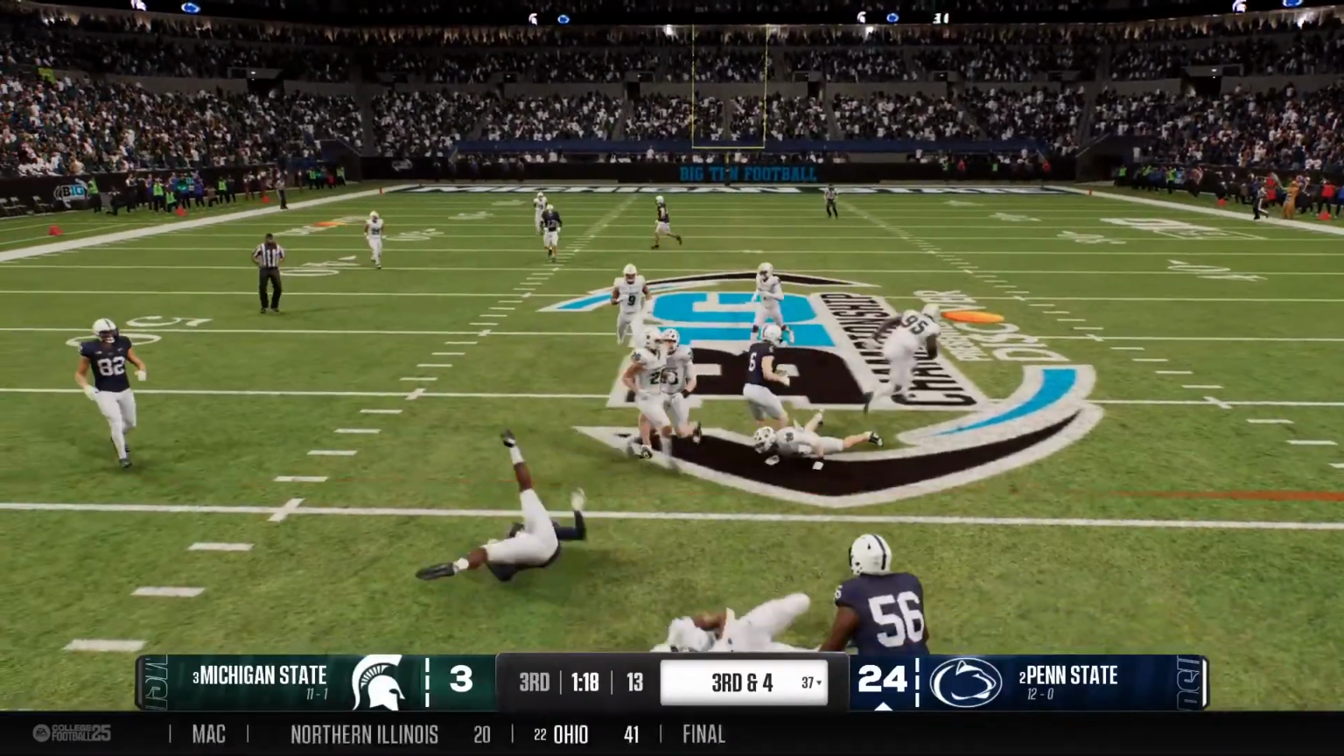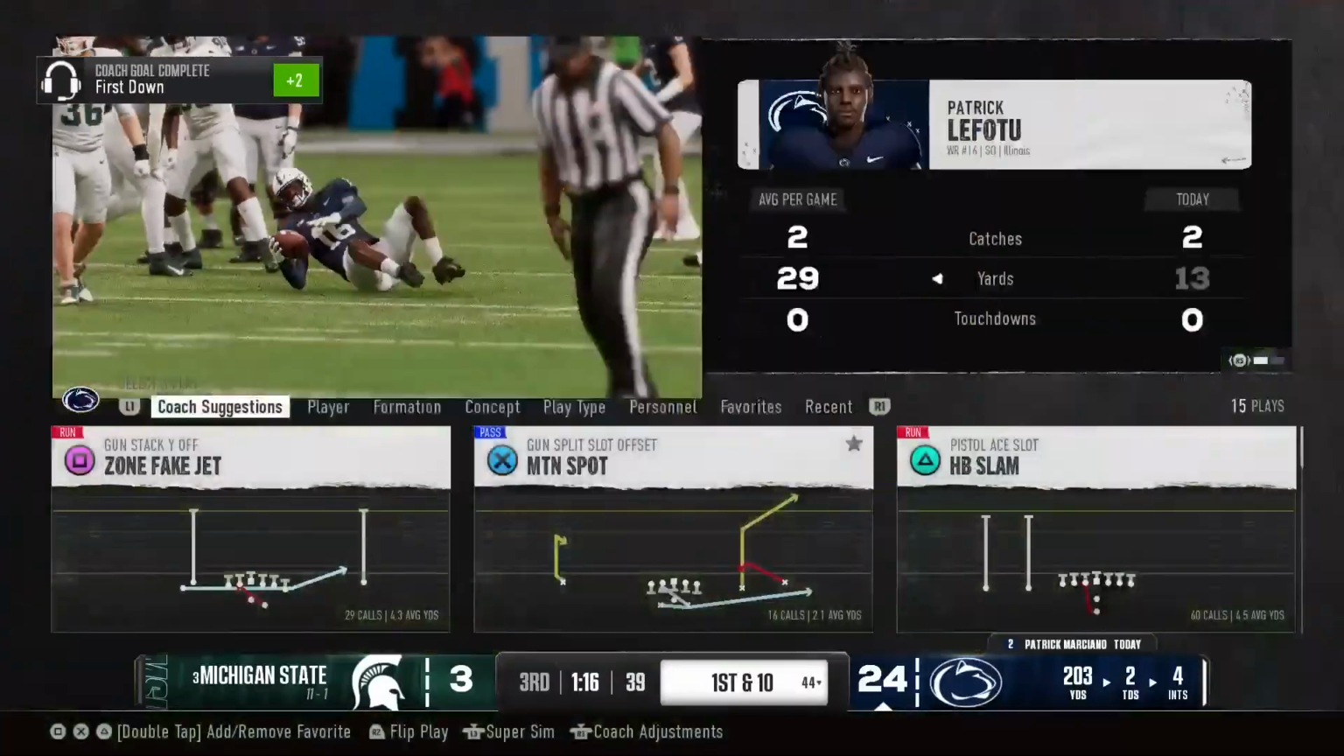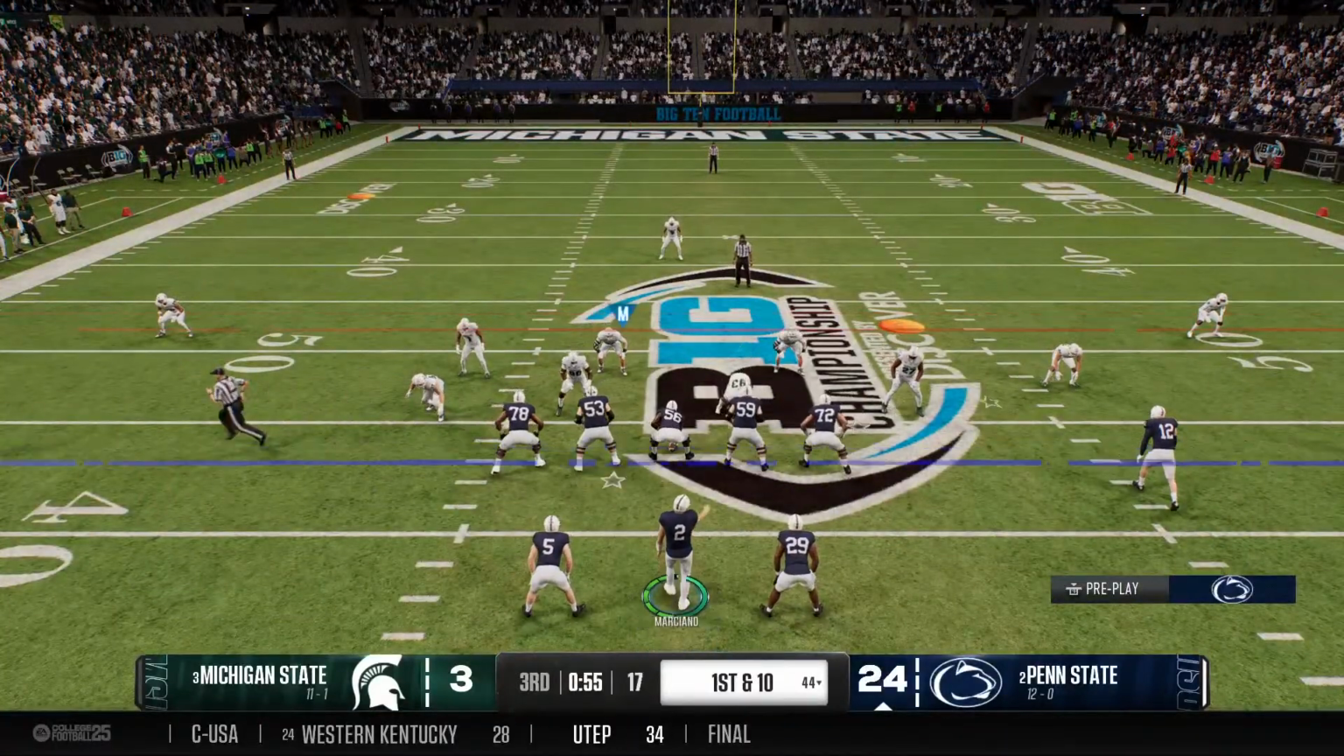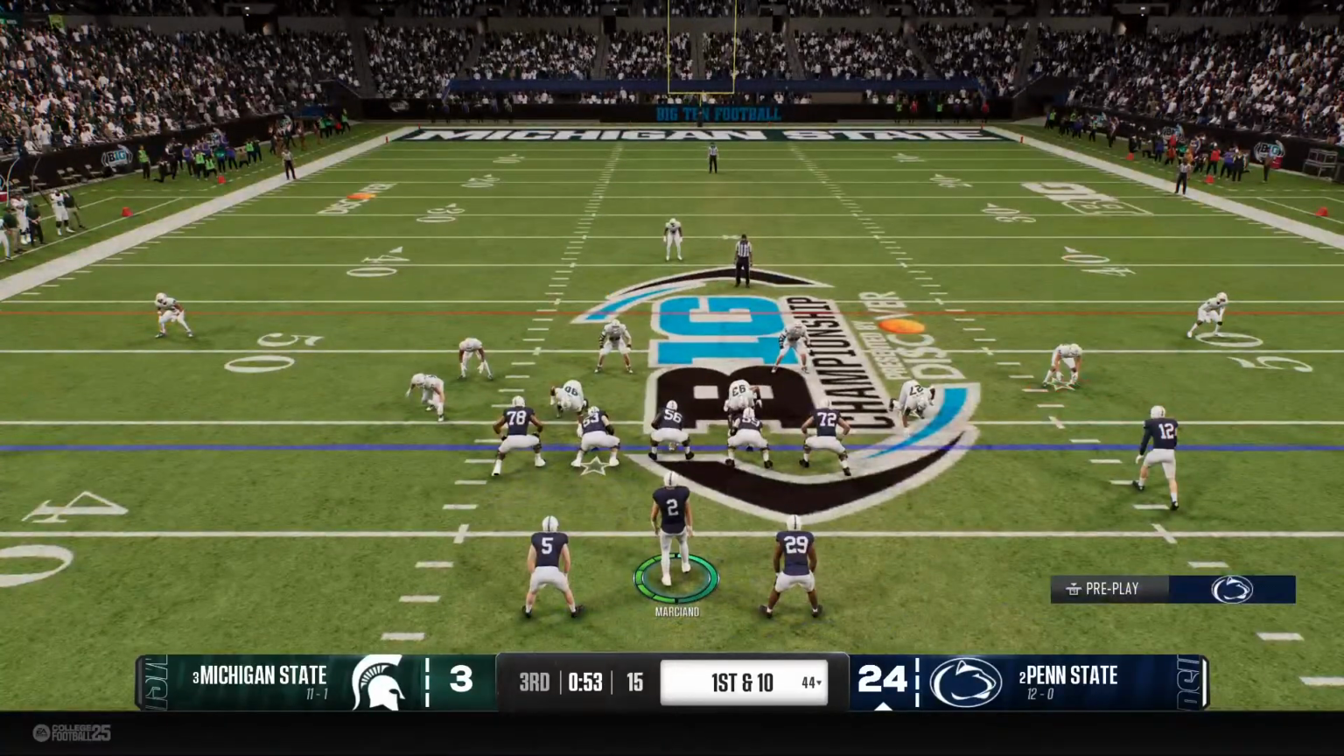And that pass is hauled in over the middle. And the play is good enough for a first down. They'll move the ball to the 44. The Nittany Lions come to the line, start a fresh set of downs.